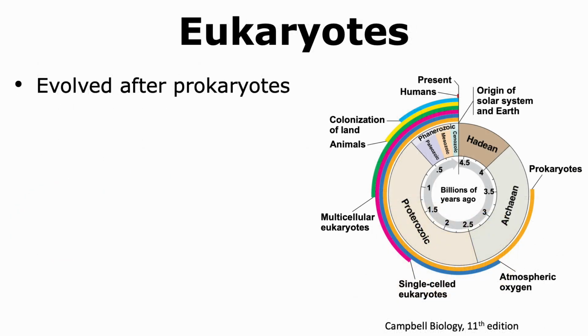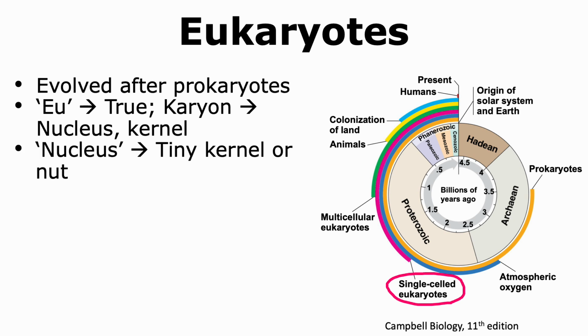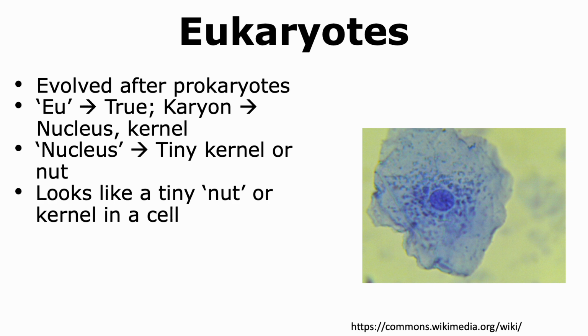Eukaryotes are thought to have evolved after prokaryotes. According to the fossil record, we are able to detect single-cell eukaryotes around 2 billion years ago. Now, eu stands for true and karyon means nucleus or kernel. Nucleus itself means a tiny kernel or a nut. The reason the nucleus was named this way is because when we look at a cell and observe the nucleus, it does indeed look like a tiny nut or kernel that is present in the cell.